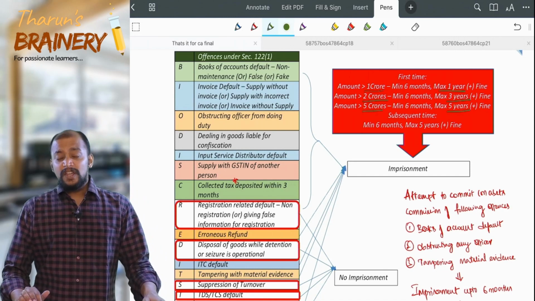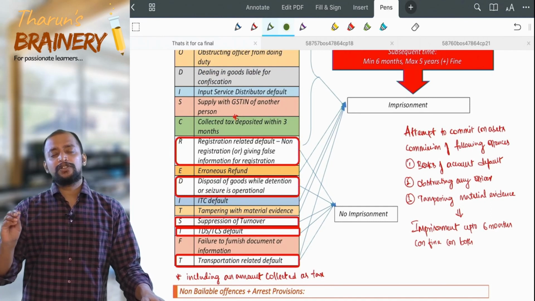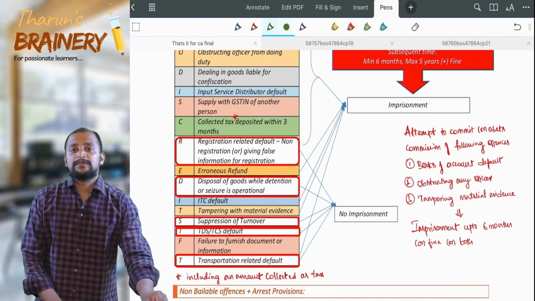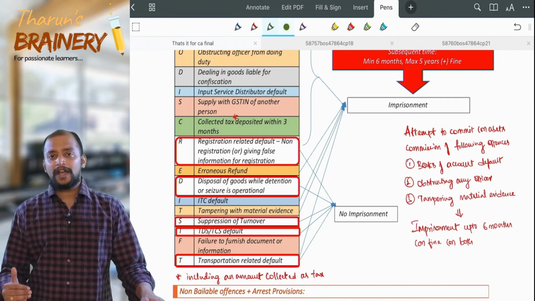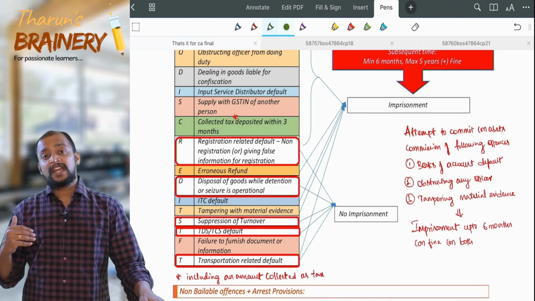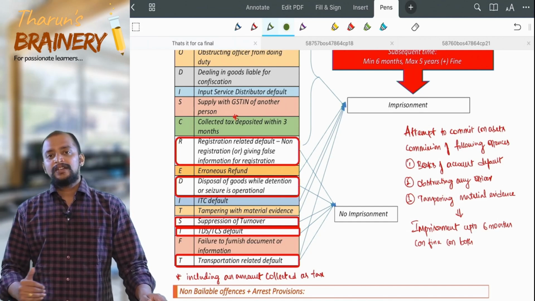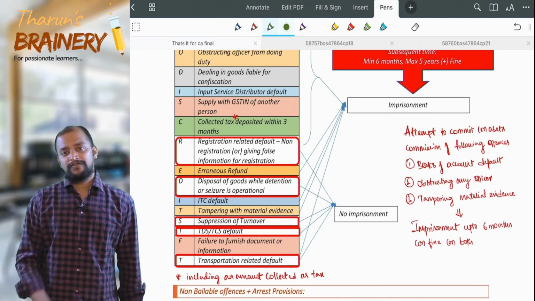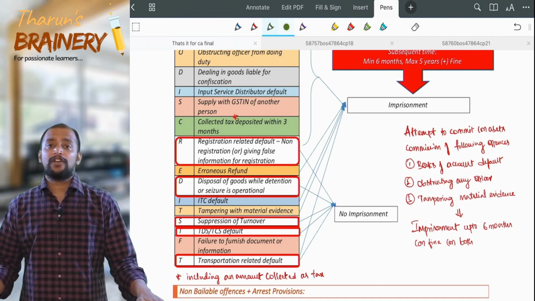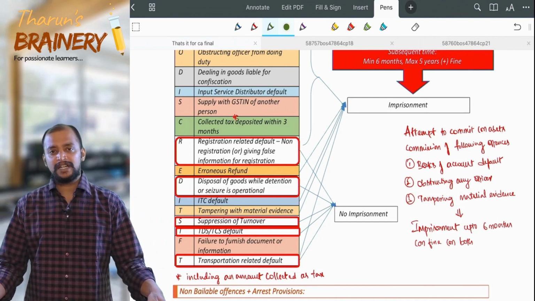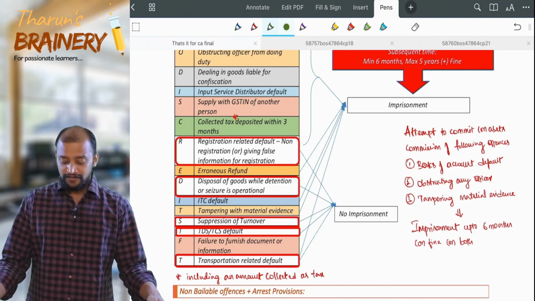Next, if there is a person who attempts to commit or abets commission of the following offences, what are those? Books of accounts default, obstructing an officer from doing duty, or tampering material evidence. In that case, the imprisonment will be up to 6 months or fine or both. What if it is subsequent? This is for the first time.